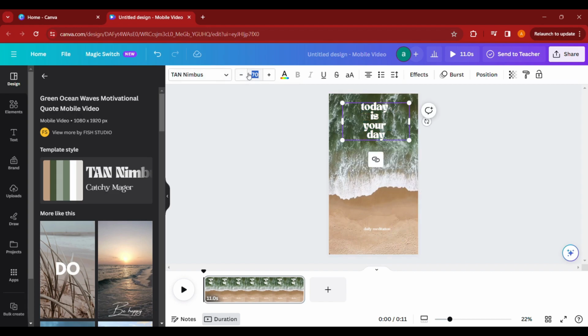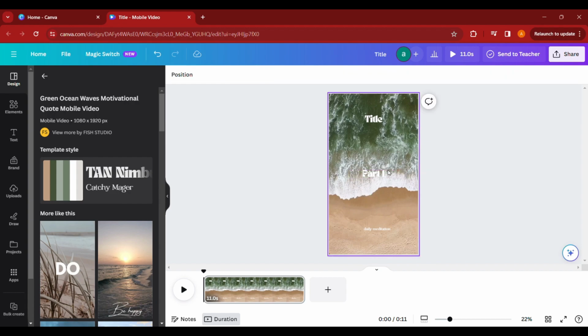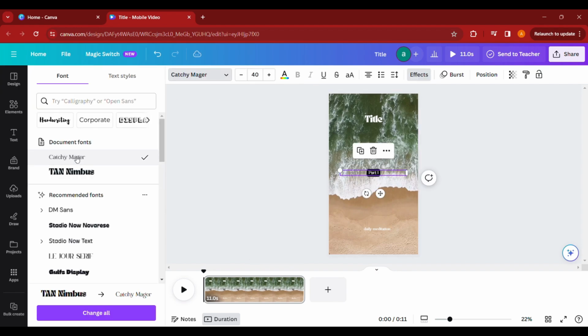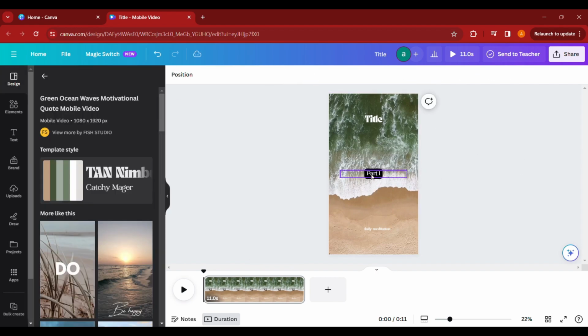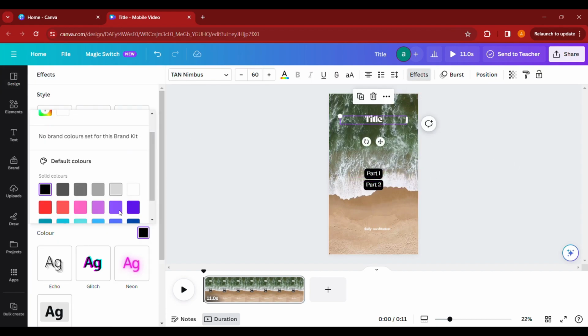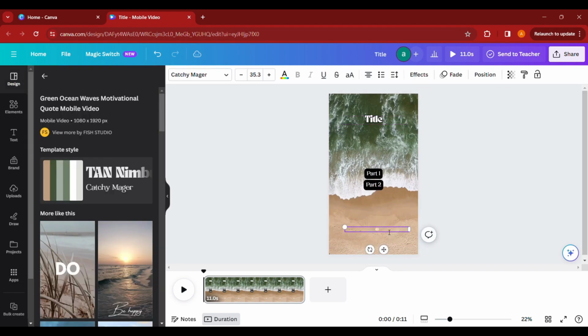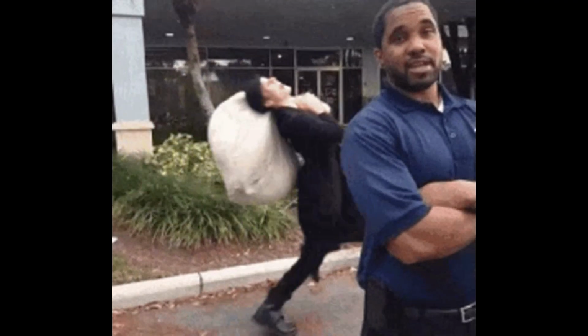On top, we will have the title such as Food Fact, Cuisine Fact, or Drink Fact. At the center, we will have our fact, which will be divided into two parts, Part 1 and Part 2. Our fact is not visible properly, so we will add background behind text so that it is easy to read. I will also add a little outline on the title to make it look pretty. And at bottom, we will have the channel name. This will work as a watermark for our short. No one can steal our work without permission.